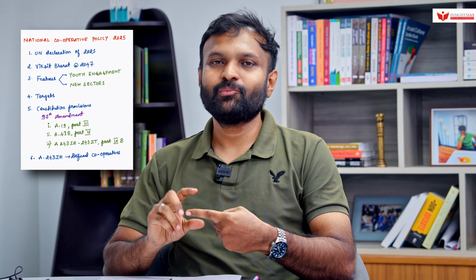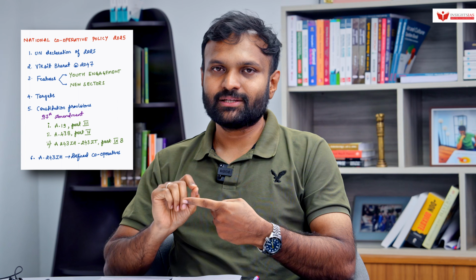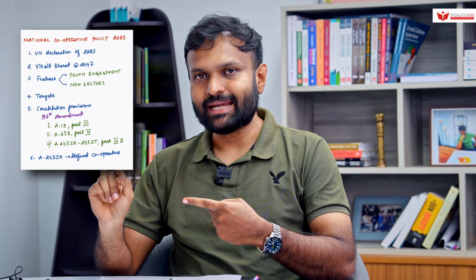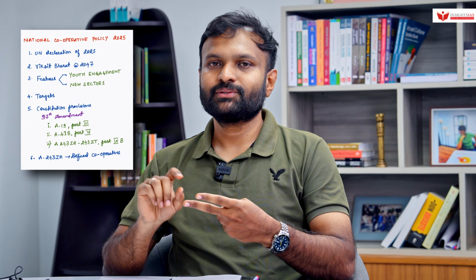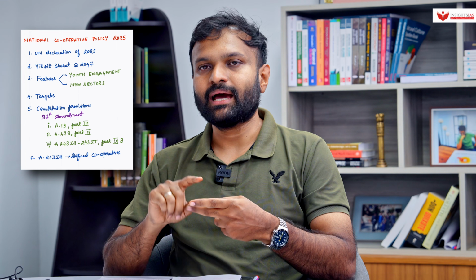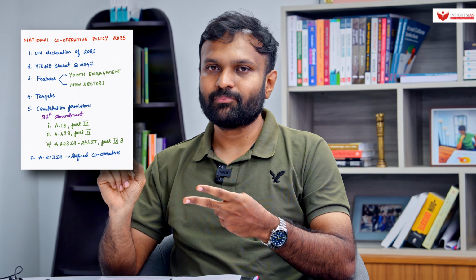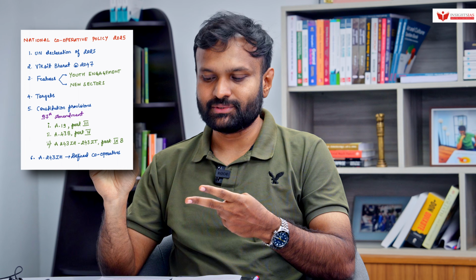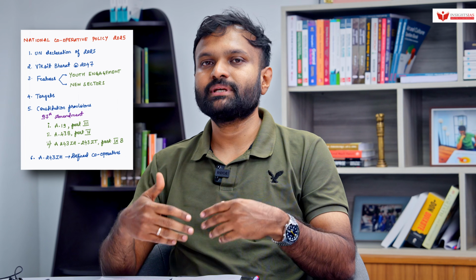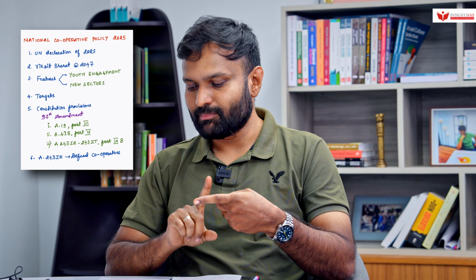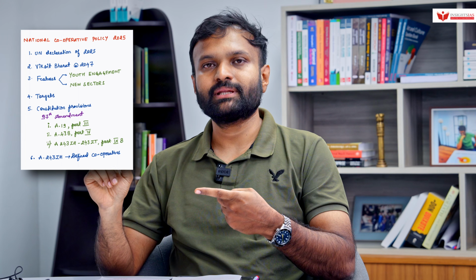So we have to know more about the constitutional provisions. Cooperatives were introduced by the 97th Constitutional Amendment Act. Here, we amended Article 19 in Part 3 of the Constitution, where we added that citizens have the right to form cooperatives. Then we also inserted a new article under Part 4, that is Article 43B under Part 4 of the Constitution. Then we also introduced a new part, that is Part 9B along with Articles 243ZH to 243ZT.